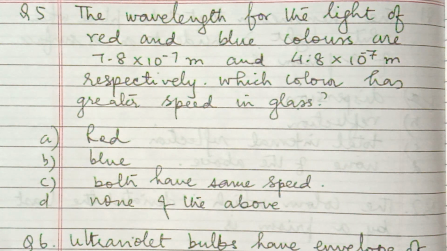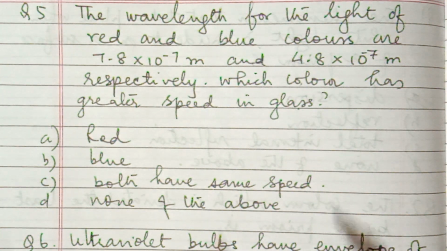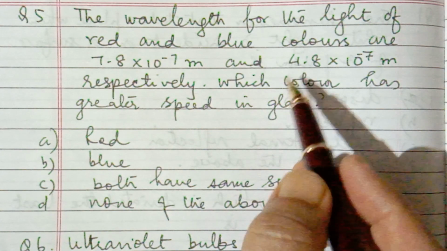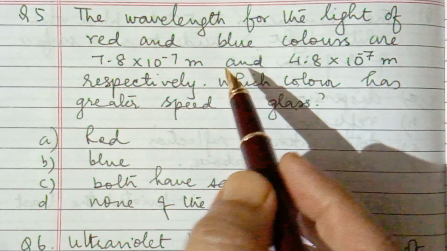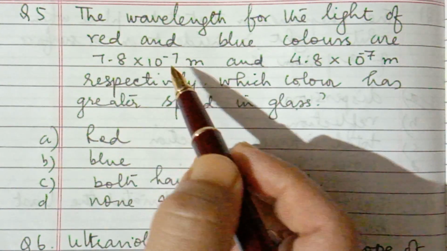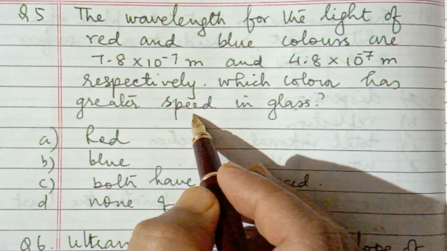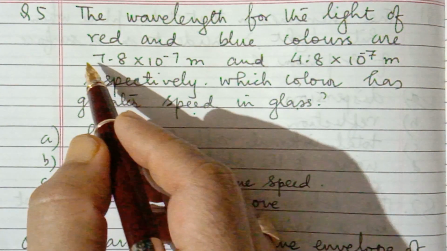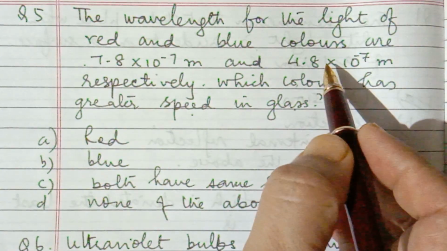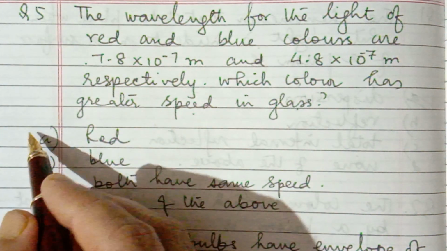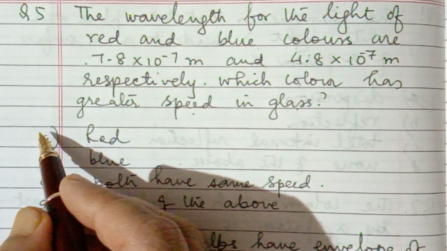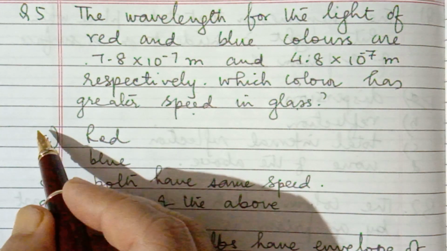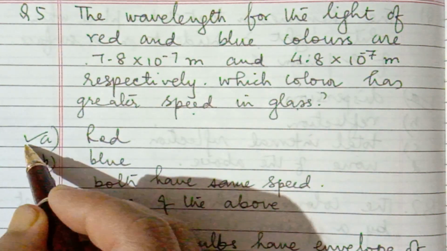As we have just discussed, the color with greater wavelength will have the greater speed. More speed, more wavelength. Red has more wavelength than blue. So which color has greater speed, red or blue? The answer is red.